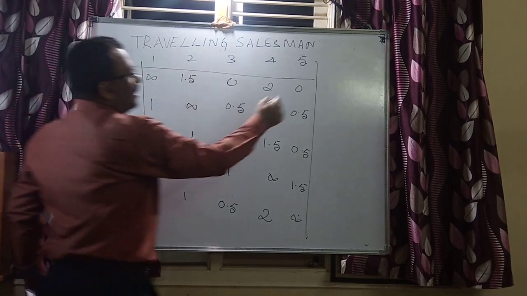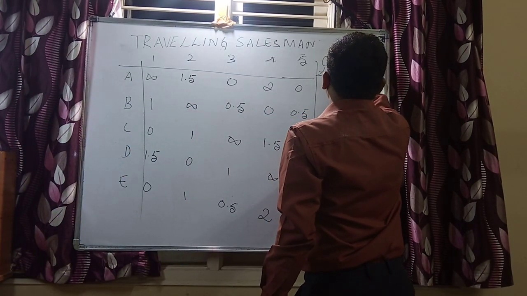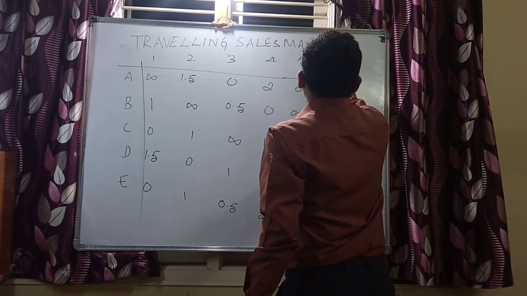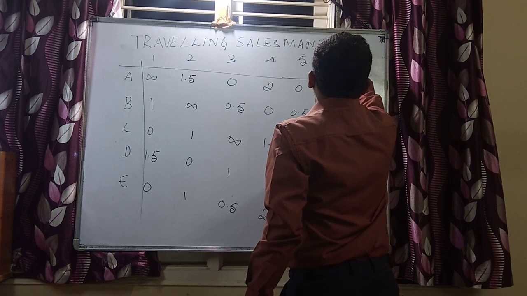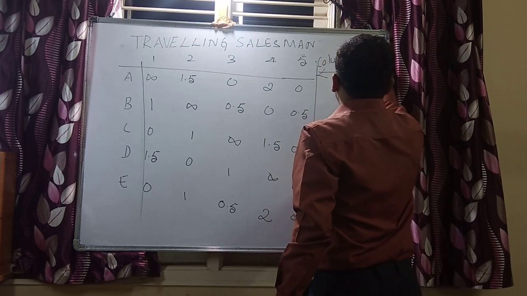This is my column minima. The column minima solution is given. Row minima I am not giving you. You can check it on your own. Take it as an exercise problem.